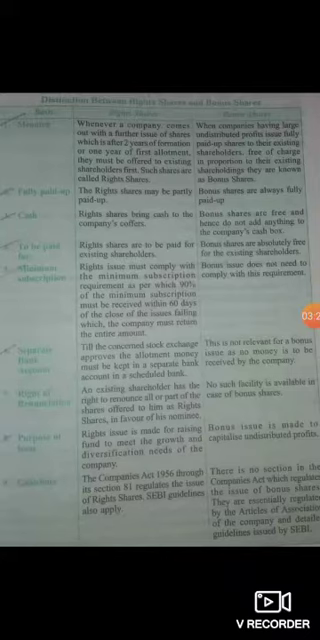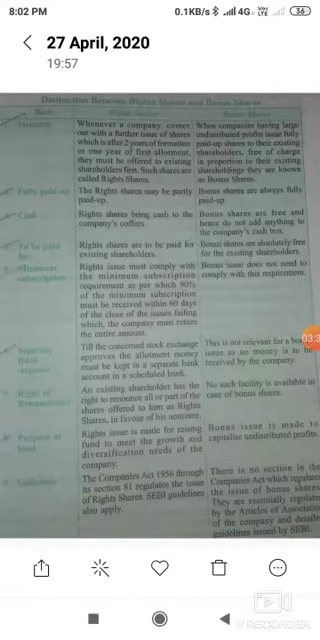A right issue must comply with the minimum subscription requirement, as per which 90% of the minimum subscription must be received within 60 days of the close of the issue. Failing which, the company must return the entire amount. What does minimum subscription mean? The minimum amount which has to be given should be received within 60 days. If it is not received within 60 days, then that issue has to be cancelled.